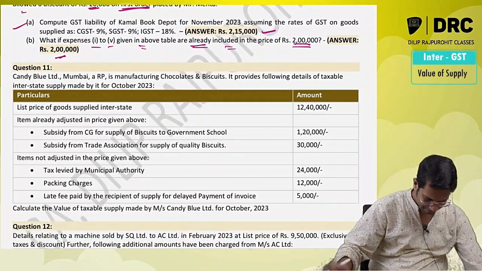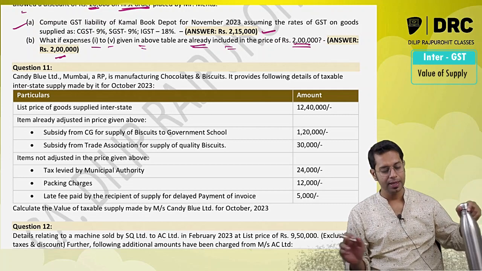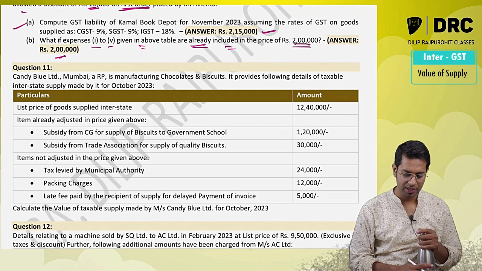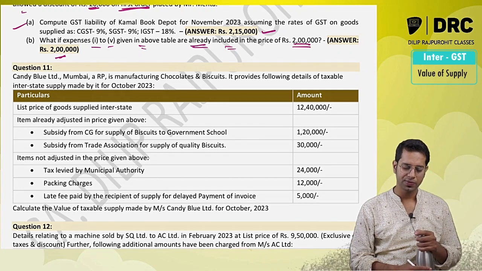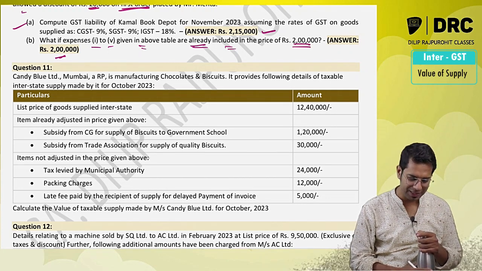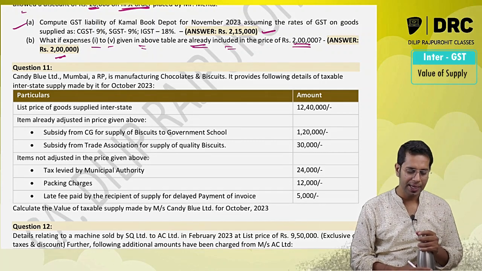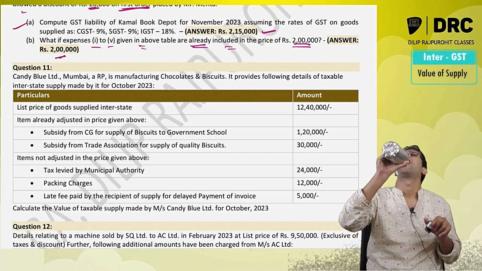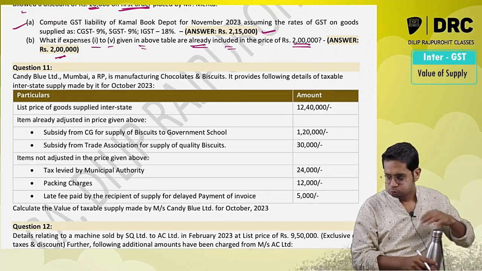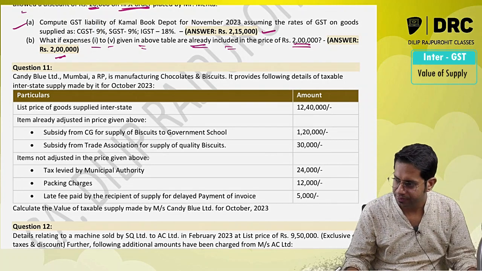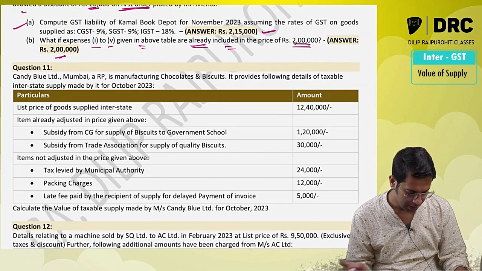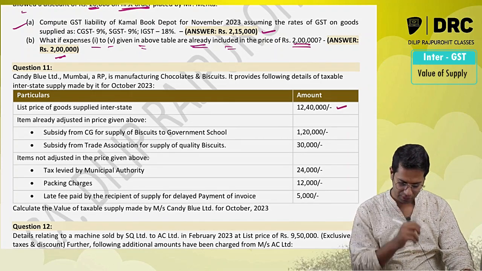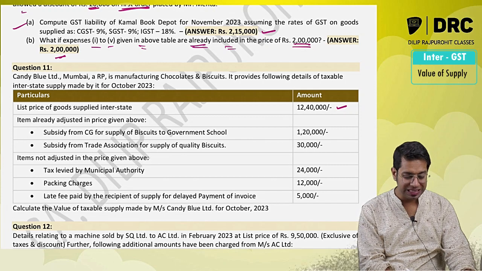Okay. Candy Blue Limited, a registered person, is manufacturing chocolates and biscuits. It provides the following details of taxable interstate supply made by it in October. So in the October month, whatever supply they have made. List price 12,40,000. Items already adjusted in the price.